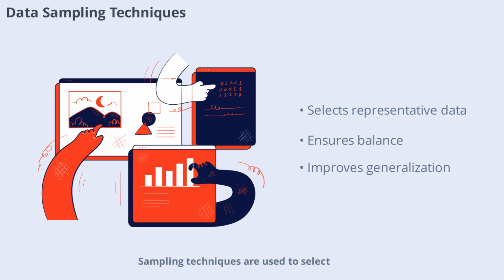Sampling techniques are used to select a representative subset of data for training. Random sampling, stratified sampling, and other methods help ensure that the model learns from a balanced and diverse set of examples, improving its generalization abilities.